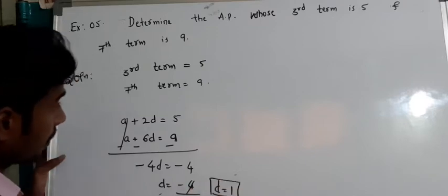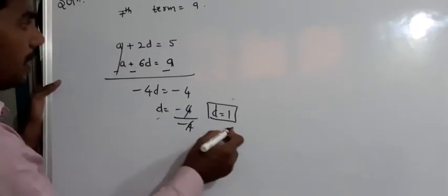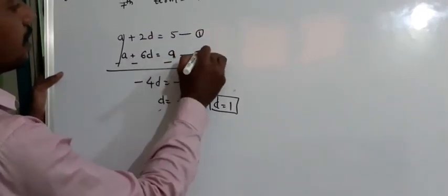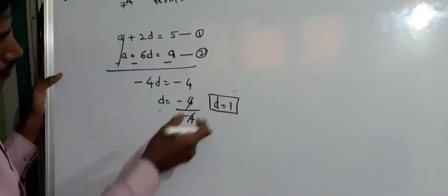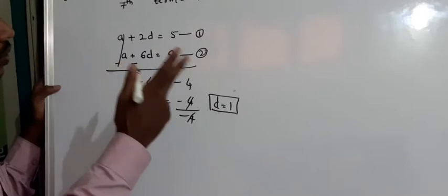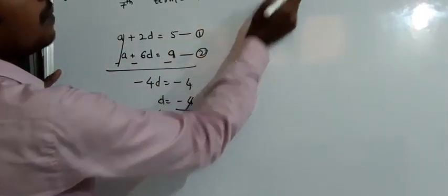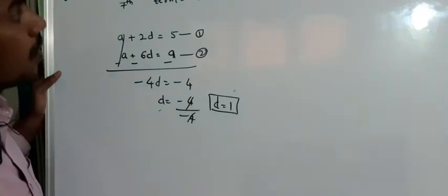Then if D is equal to 1, I will call these equations 1 and 2. I will place the value of D in one of the equations to get the value of A, because I should know A and D to write the arithmetic progression.